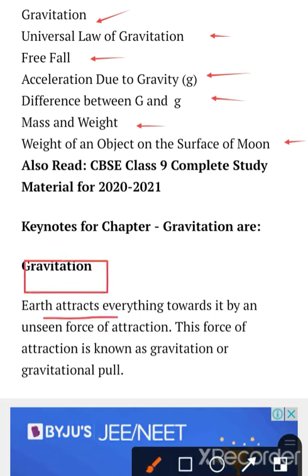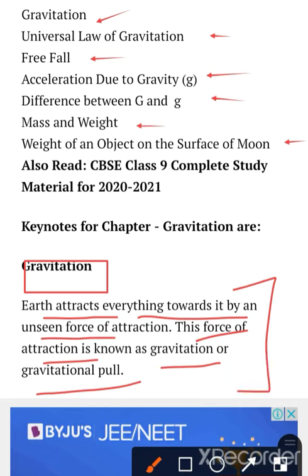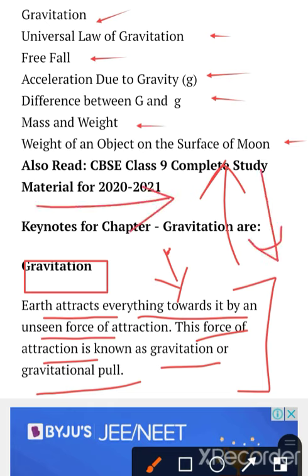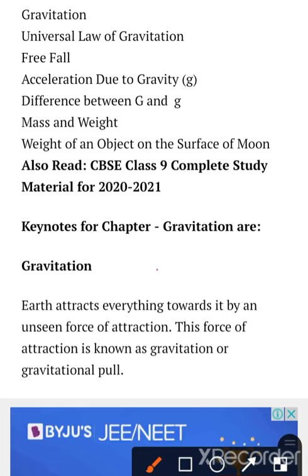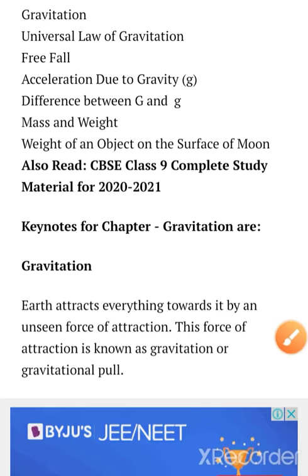Earth attracts everything toward it by an unseen force of attraction. This force of attraction is known as gravitation or pulling force, right? So Earth attracts every object toward itself, as you all know. If we throw any object in the upward direction, it moves in the downward direction, right? It doesn't move toward east, west, or any other direction. Why does it happen? It is because of the gravitation force, right?